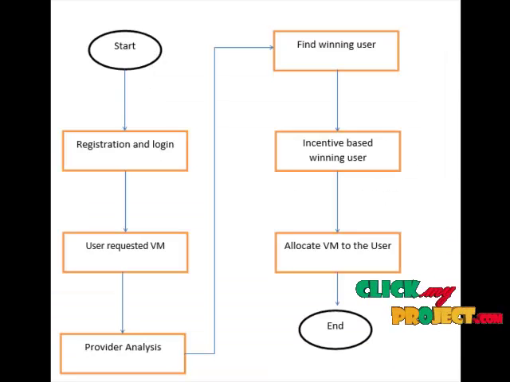In the data flow diagram, first of all, the user and the cloud provider register and log in with their information. After that, the user requests virtual machines in the auctions. After that, the cloud provider analyzes the user's requests and finds the winning users from the participating users. And finally, the winning users are selected, and after that the incentive-based winning users are filtered from the process. After that, we allocate the VMs to the winning users. This is the overall flow of our process.